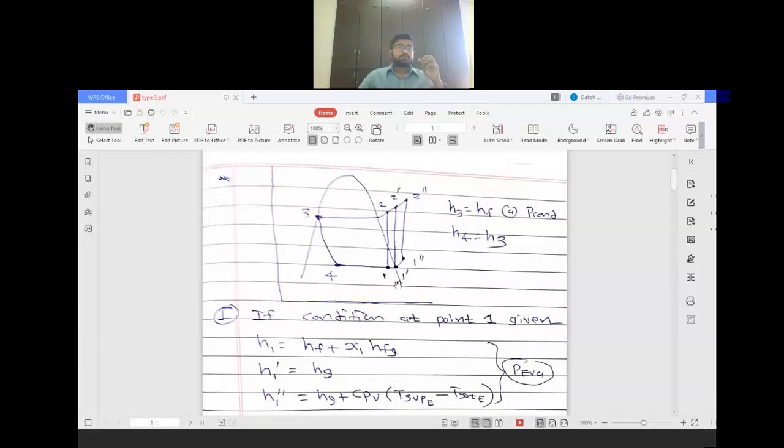If wet, we have to utilize this formula with x1. If dry saturated, we use this formula to find h1, known as h1 dash. And if T superheated evaporator is given, then we use this formula, but the value we have to take from P evaporator pressure. I hope you have understood this.